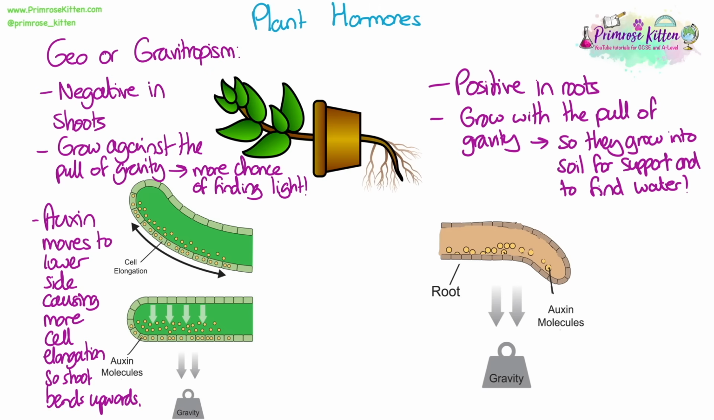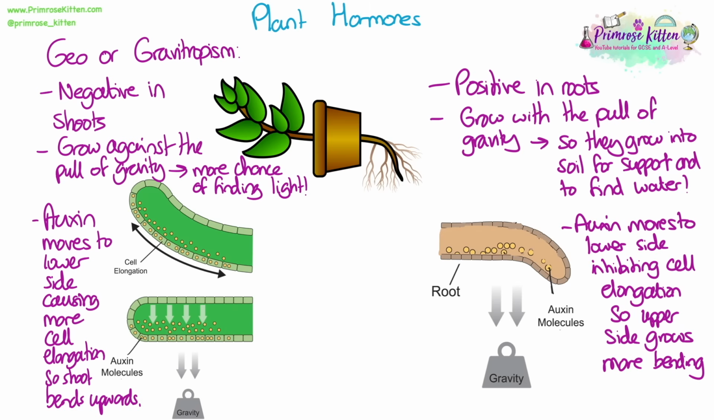Geotropism is positive in roots because they grow with the pull of gravity. So they grow down and into the soil for support and also to help the plant find water. The auxin moves to the lower side, inhibiting cell elongation, so the upper side grows more, or cell elongates more, and therefore it causes the root to bend downwards.